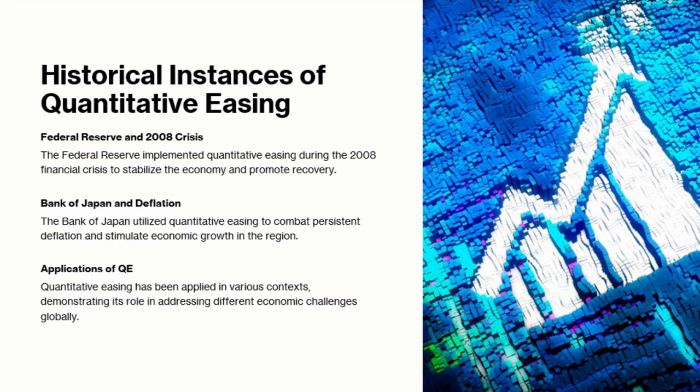Historical instances of quantitative easing. Federal Reserve and 2008 crisis. The Federal Reserve implemented quantitative easing during the 2008 financial crisis to stabilize the economy and promote recovery. Bank of Japan and deflation. The Bank of Japan utilized quantitative easing to combat persistent deflation and stimulate economic growth in the region. Applications of QE. Quantitative easing has been applied in various contexts, demonstrating its role in addressing different economic challenges globally.